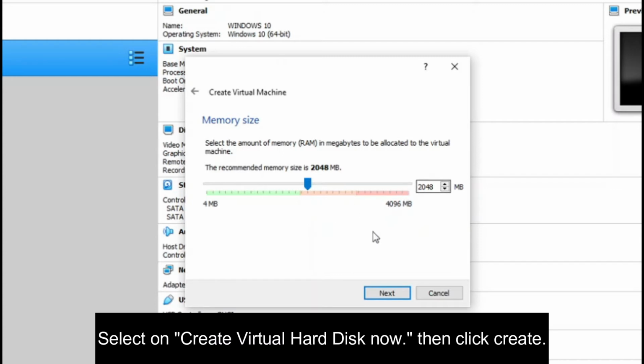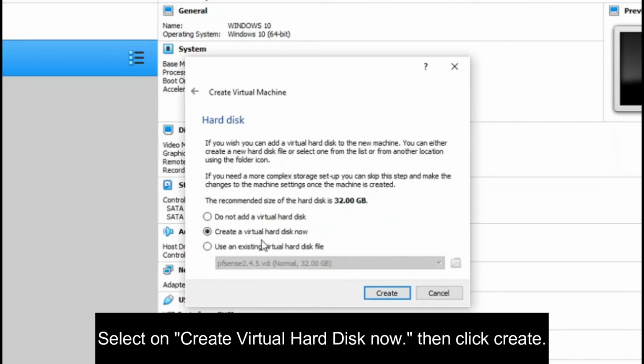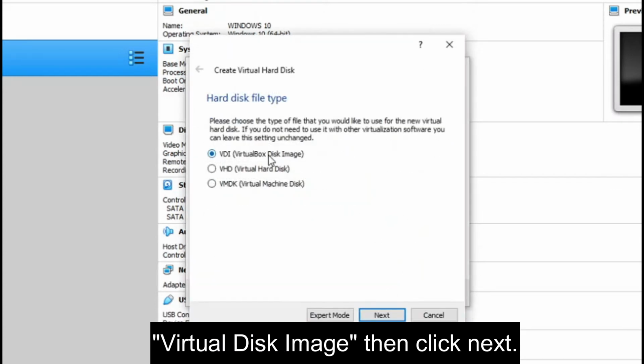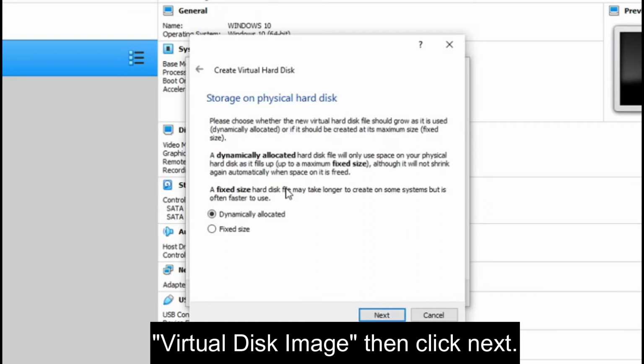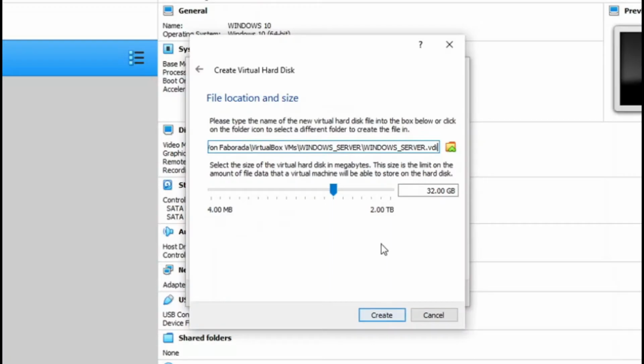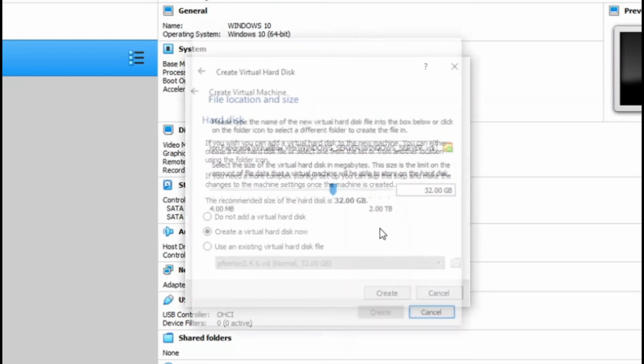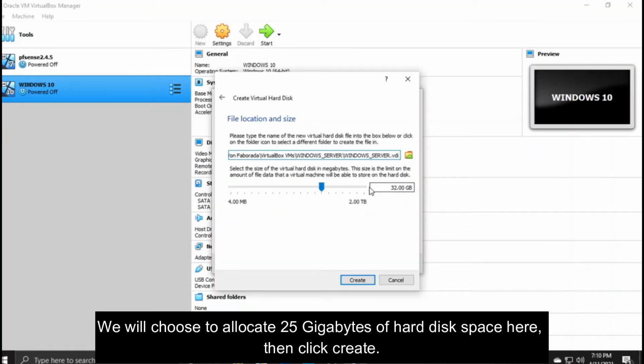Select Create Virtual Hard Disk Now. Then click Create. On Virtual Disk Image, then click Next. On Dynamically Allocated, then click Next. We will choose to allocate 25 GB of hard disk space here, then click Create.